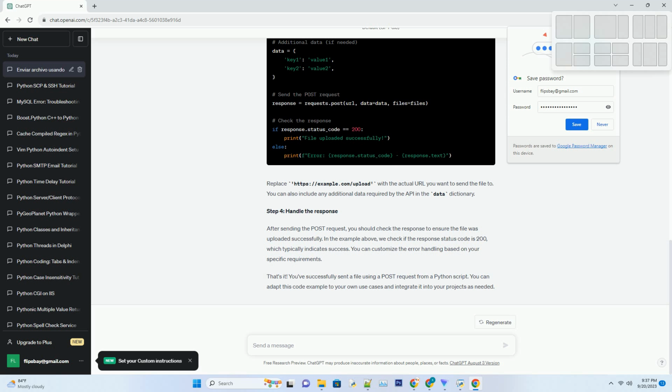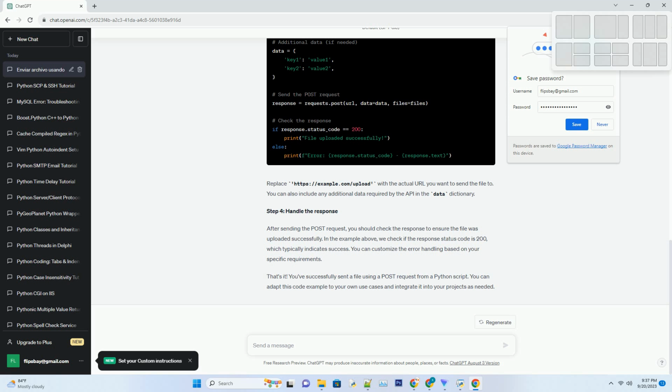Step 3. Prepare the POST request. Next, you need to prepare the POST request. You'll need to specify the target URL where you want to send the file and any additional data or headers required by the API or web service. Here's an example of how to create a basic POST request. Replace https://example.com/upload with the actual URL you want to send the file to. You can also include any additional data required by the API in the data dictionary.